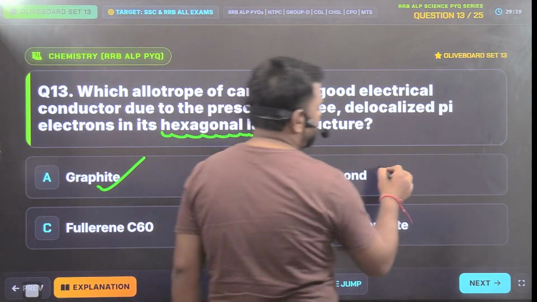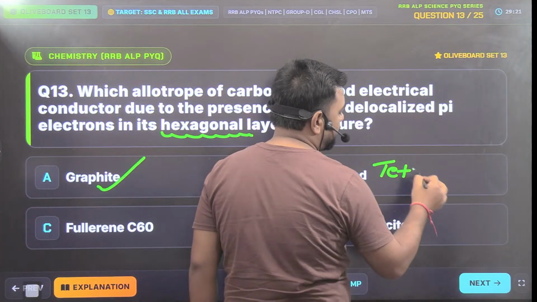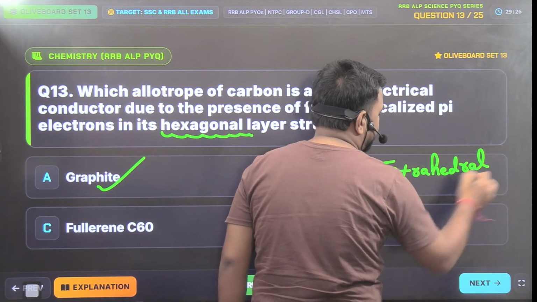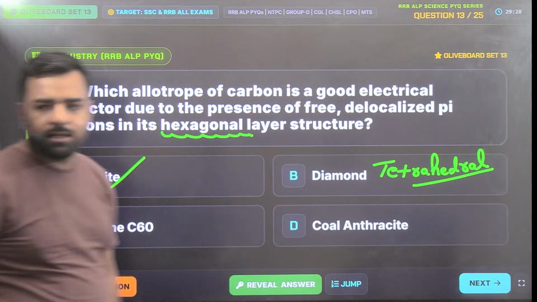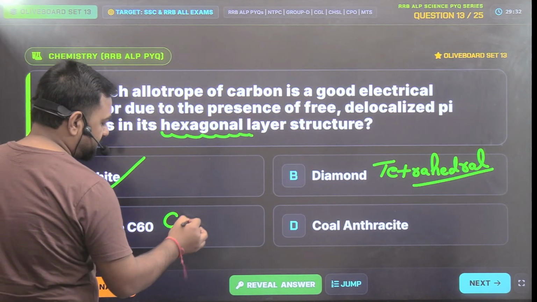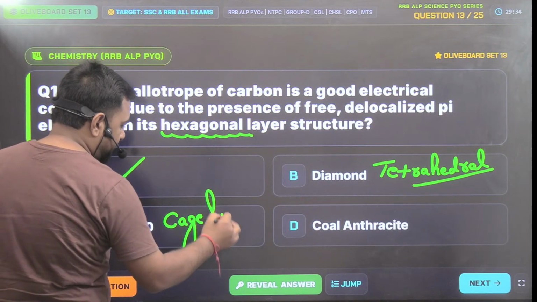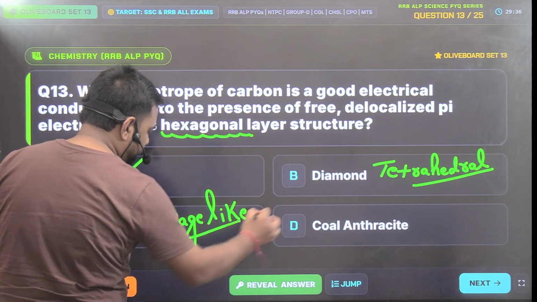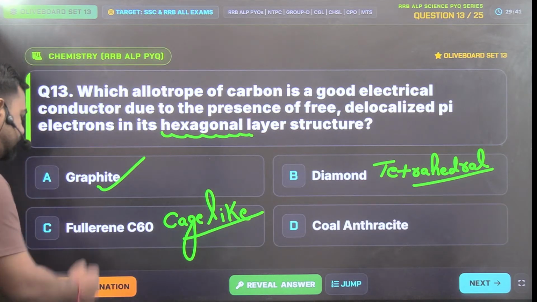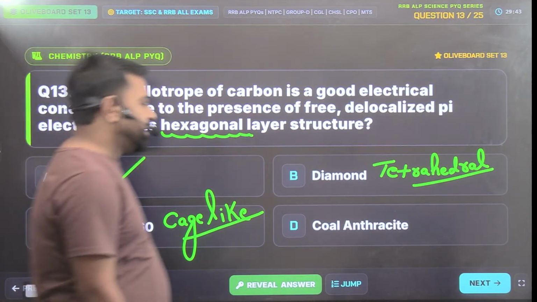For the diamond, that's tetrahedral. Correct? And for the fullerene, guys, that's a cage-like structure. And guys, here obviously graphite will be the correct answer.